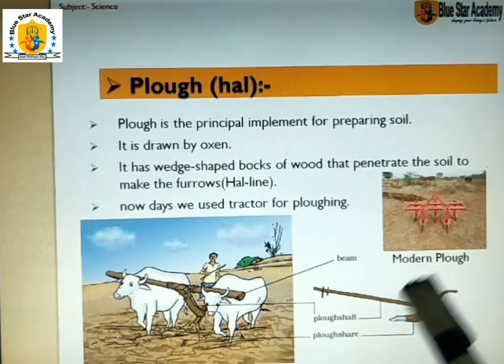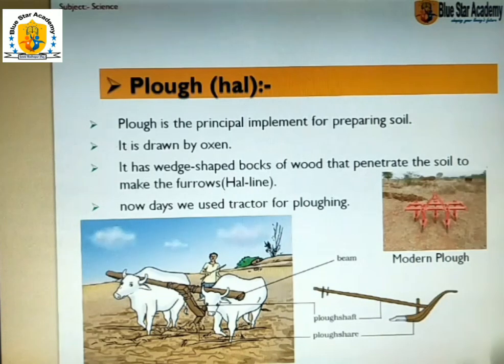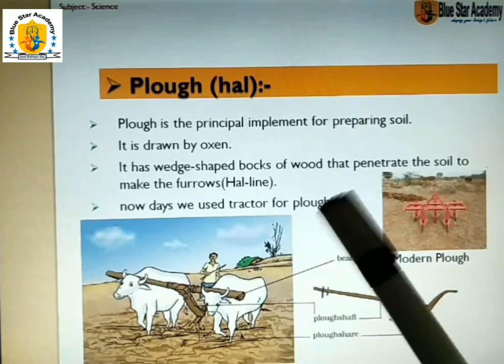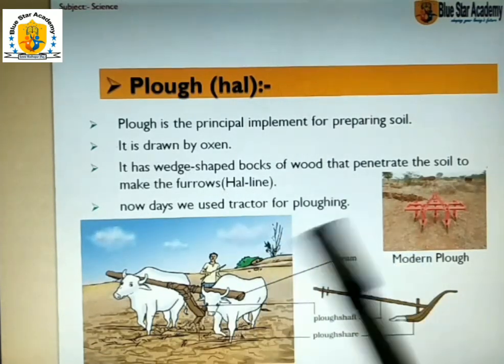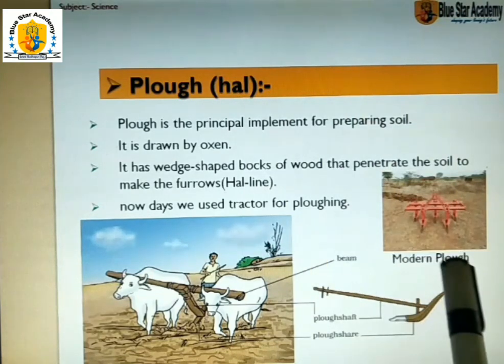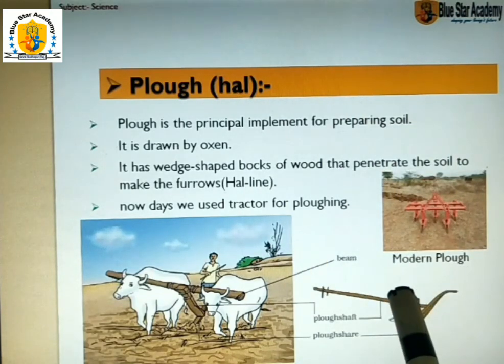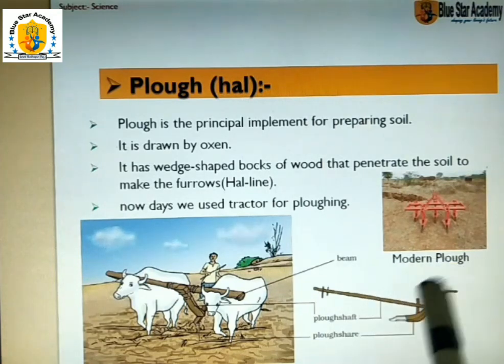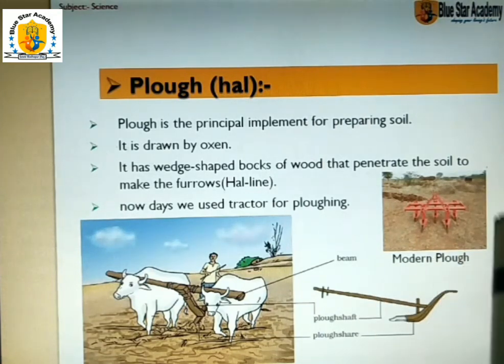Furrow means hull lines, the groove. When we cultivate with a tractor or plow, you see the line between the grooves. So the wedge shaped block of wood penetrates the soil to make furrows.